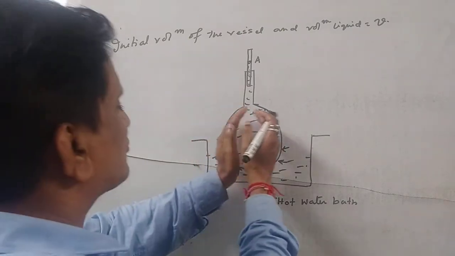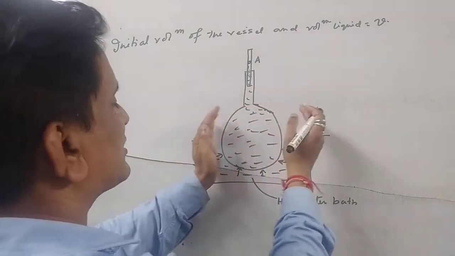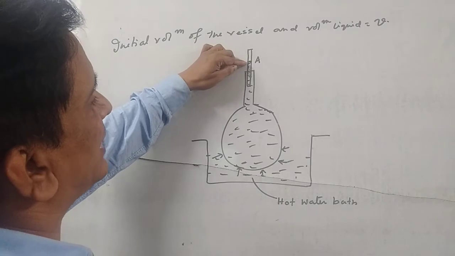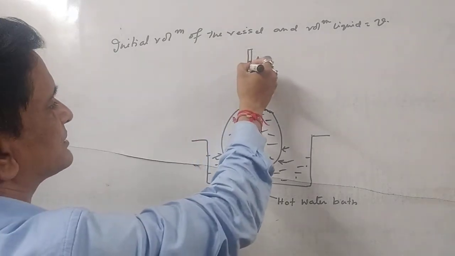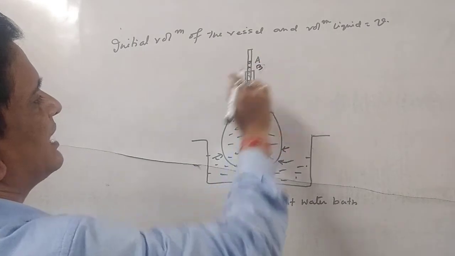So it will be expanded. And if the vessel is expanded, then the level of the liquid will come down. It will not remain at the same point. Suppose it has come down to the point B. Is it clear?